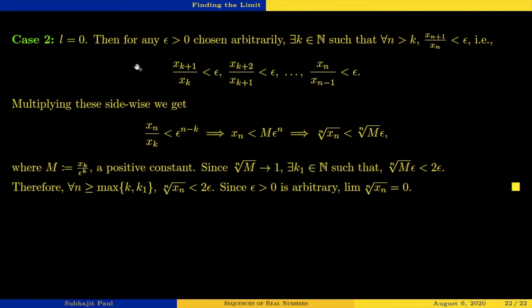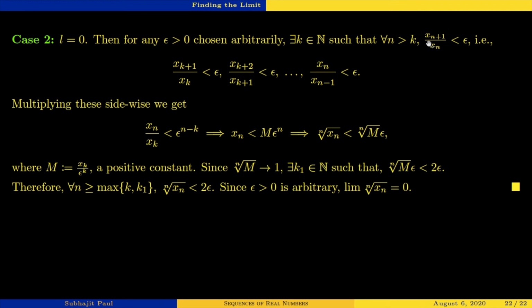So therefore, for any epsilon chosen arbitrarily, there will exist a natural number k such that for all n greater than k, mod of xn plus 1 by xn minus 0 is less than epsilon. Now, that 0 doesn't make any sense.